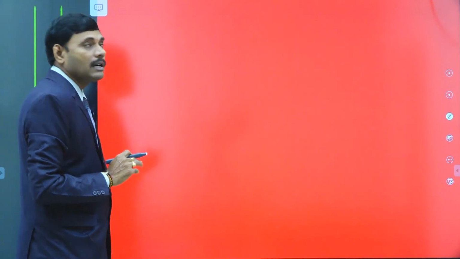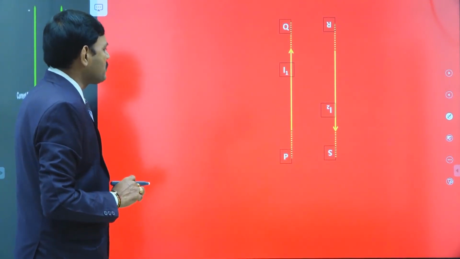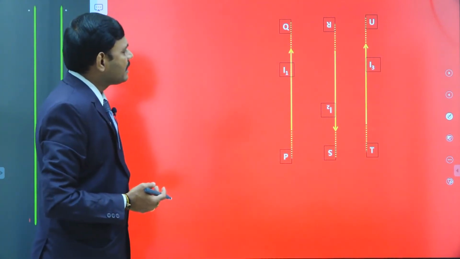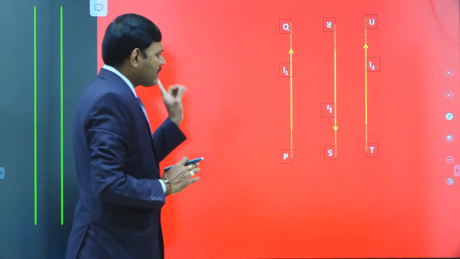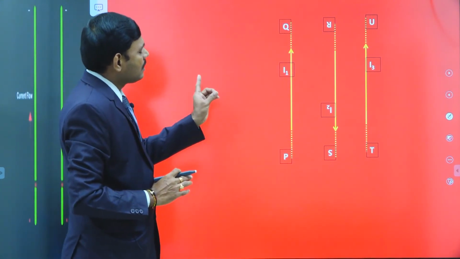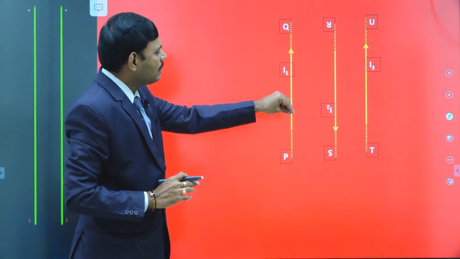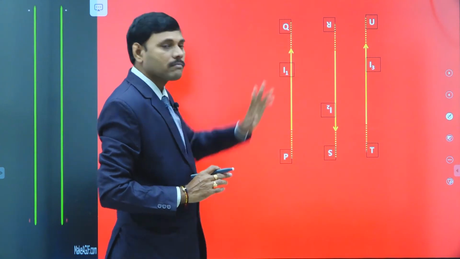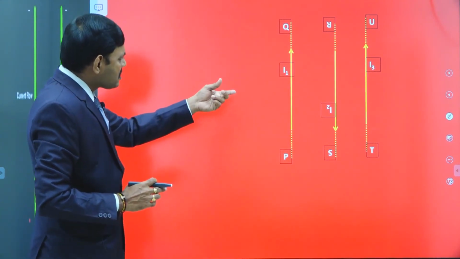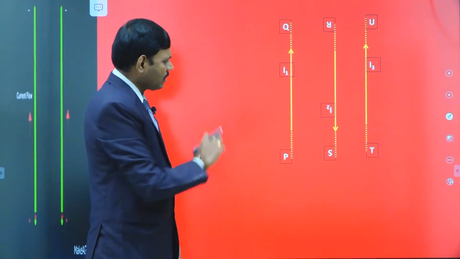So let us move on to the next case of the applications of the force between wires. Suppose we change the direction of I2. In previous part, we discussed the net force on I1, net force on I2, net force on I3, when all are carrying currents in same direction. Now I change the direction of I2 in opposite to I1 as well as I3.